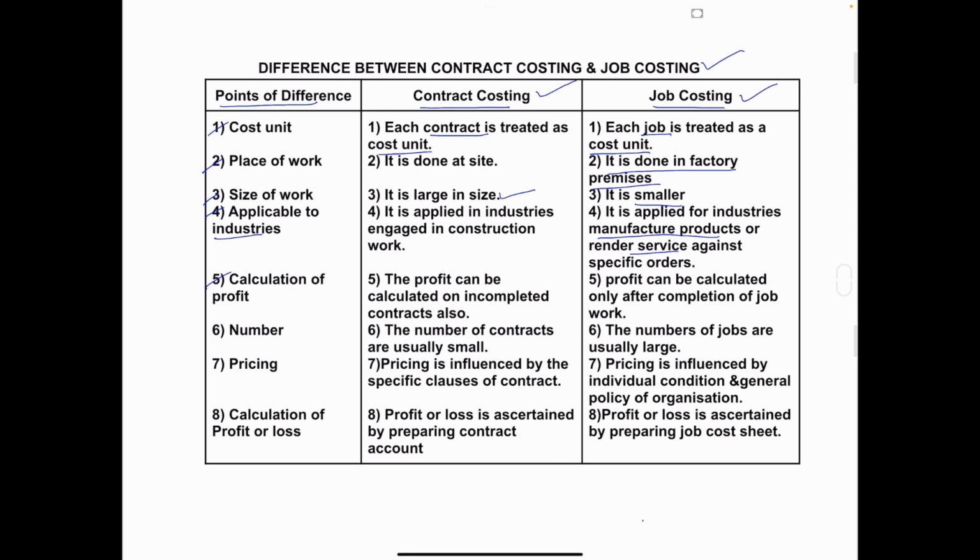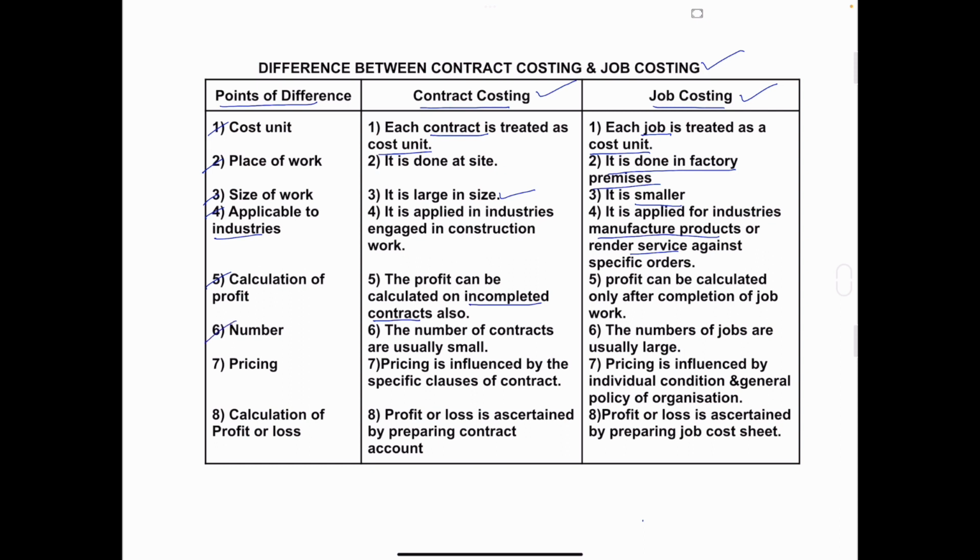Next is calculation of profit. In contract costing, profit can be calculated on an incomplete contract also. First, they don't have to complete the contract; if a part or portion of that contract is completed, they can calculate the profit. But in job costing, first they have to complete that order or job, then they will go for calculating the profit.